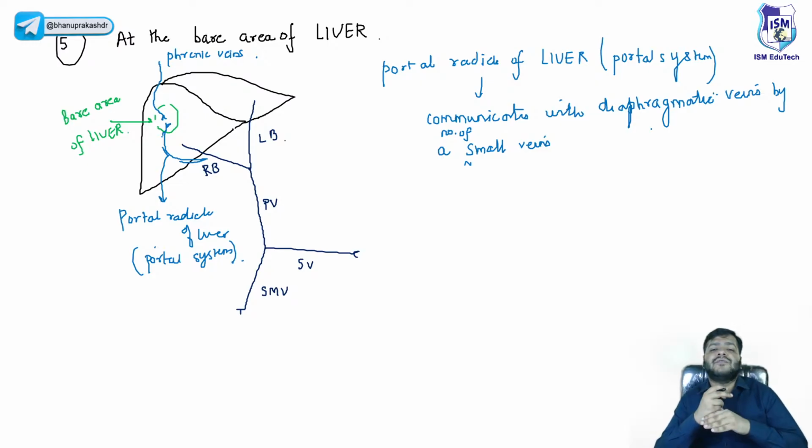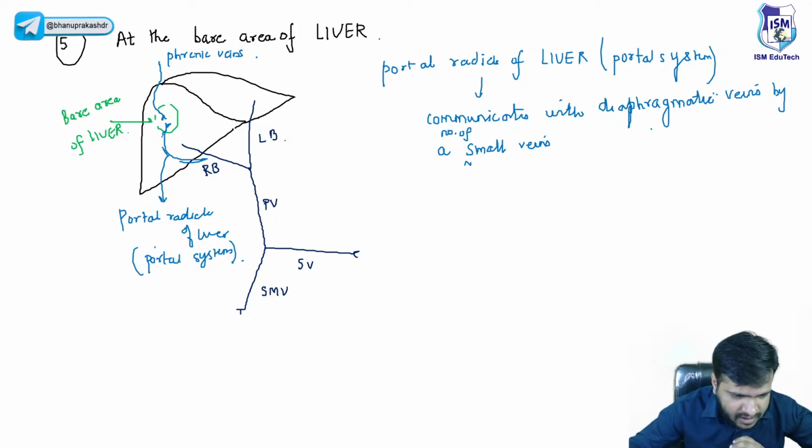So they communicate with the diaphragmatic vein with a number of small veins, and that is draining into this right branch.